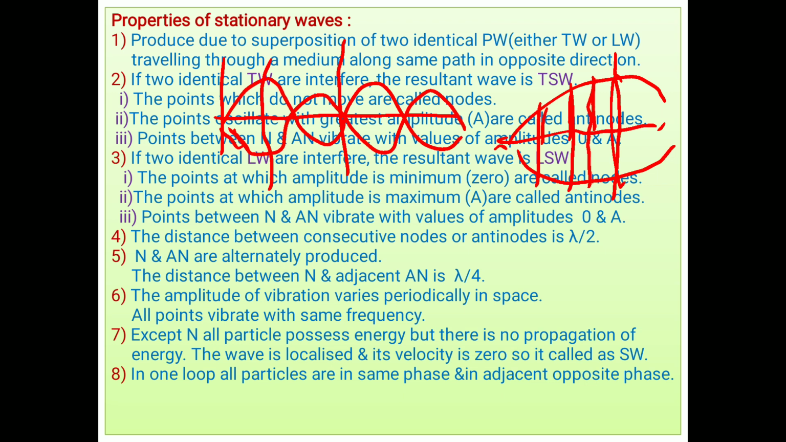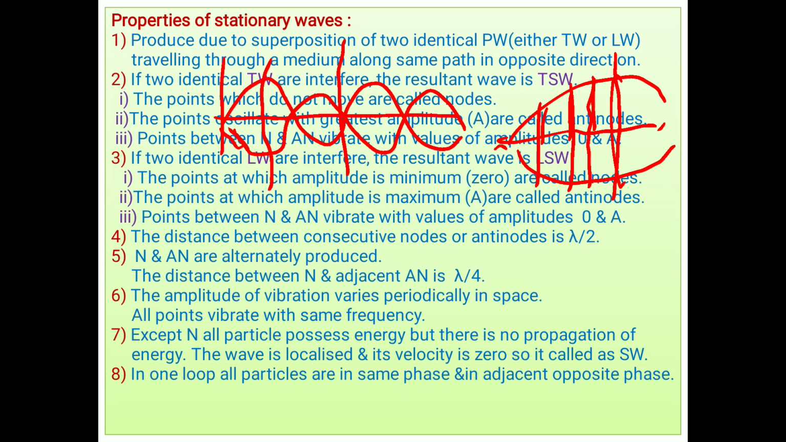Okay, very simple thing. A point between a node and an antinode vibrates with amplitudes from 0 to maximum. The distance between consecutive nodes or antinodes is lambda by 2. Nodes and antinodes are alternately produced, which means they follow each other. A node is produced, thereafter an antinode, again a node, again an antinode, and so on. The distance between a node and the adjacent antinode is lambda by 4. I am mentioning it here.